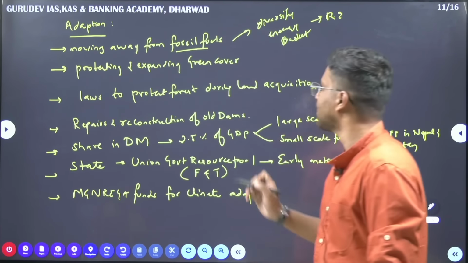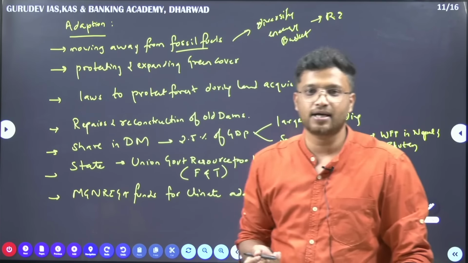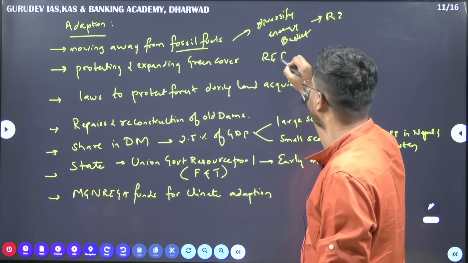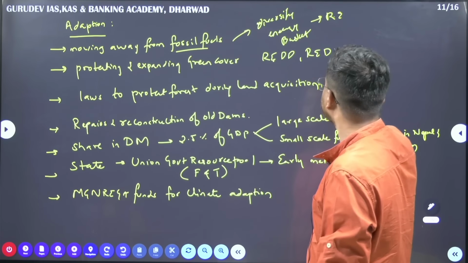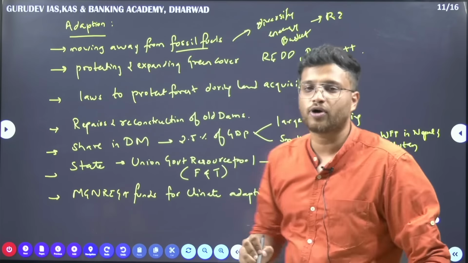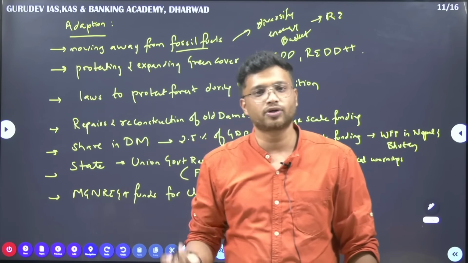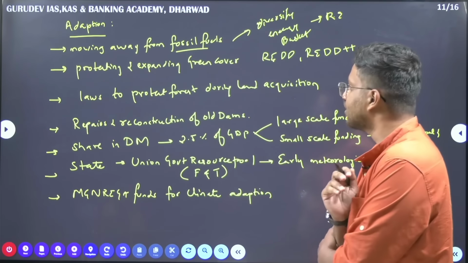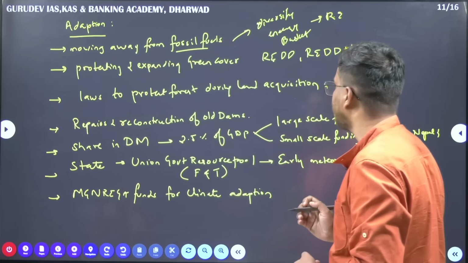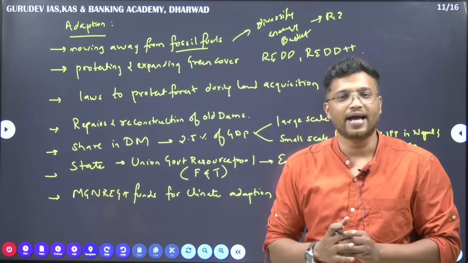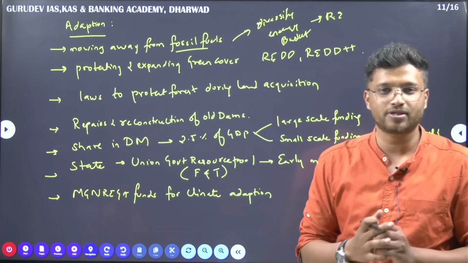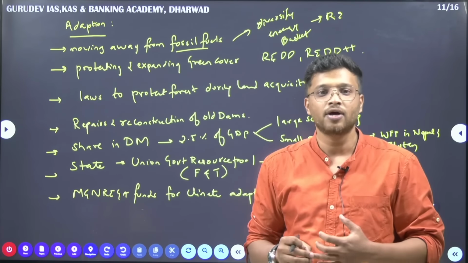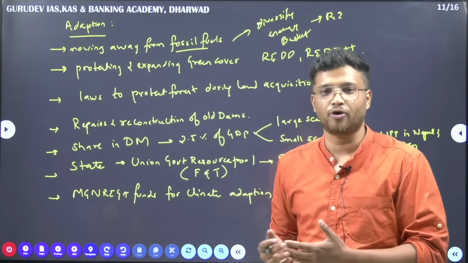Secondly, protecting and expanding green cover. So India has some programs like REDD, REDD plus. All these programs are trying to restore the degraded land by planting more trees. Such programs have been running. Thirdly, laws to protect forests during land acquisition. As I said again, your environment impact assessment has to be more strict whenever land acquisition is being done in some forest area, some protected area. So laws have to be more stringent at that point of time.